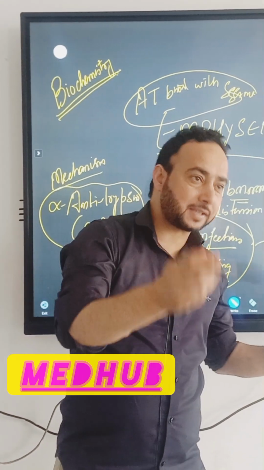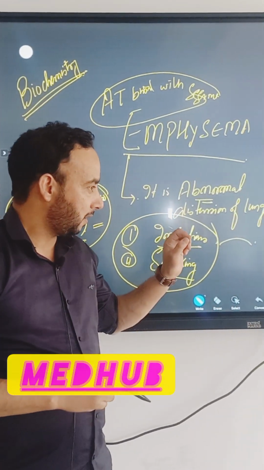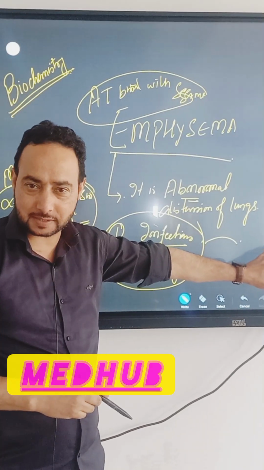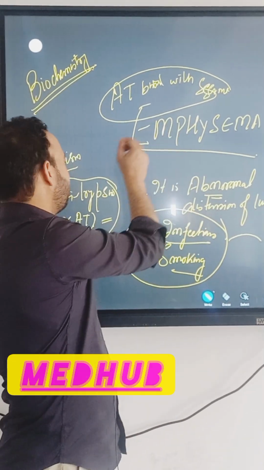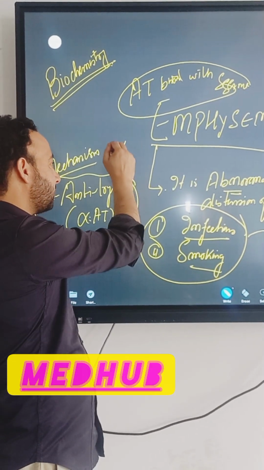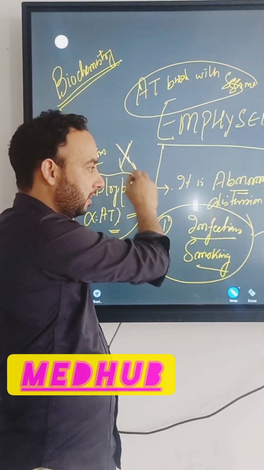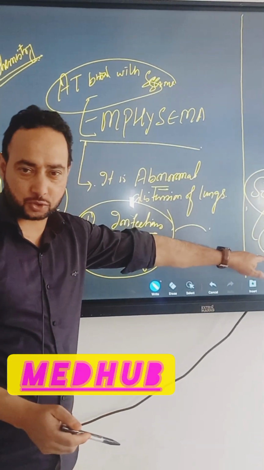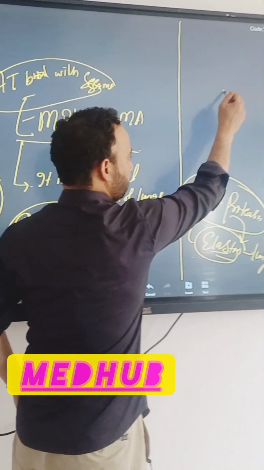Now, in case of emphysema, there is infection, there is production of these serine proteases, but if alpha-1 antitrypsin is deficient, this serine protease will act on the lung tissue and create holes.